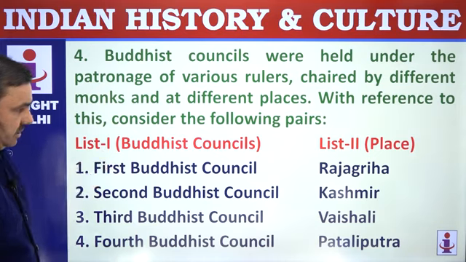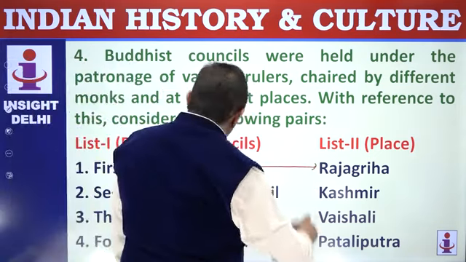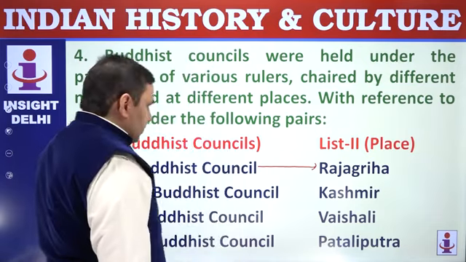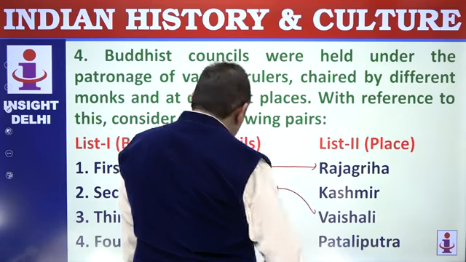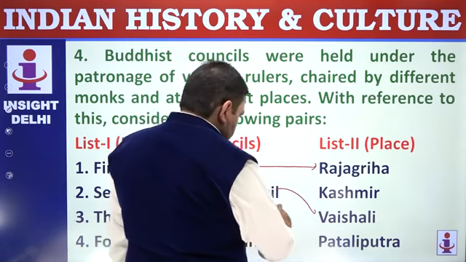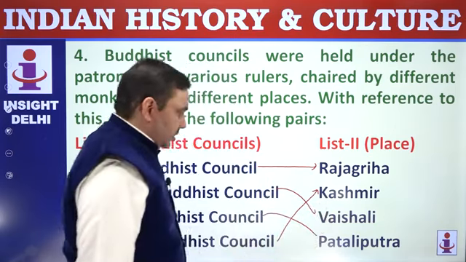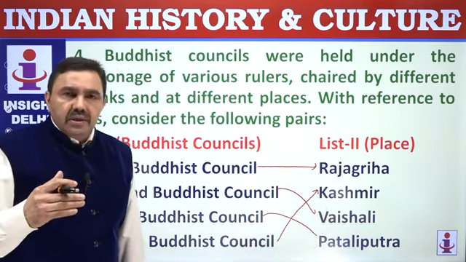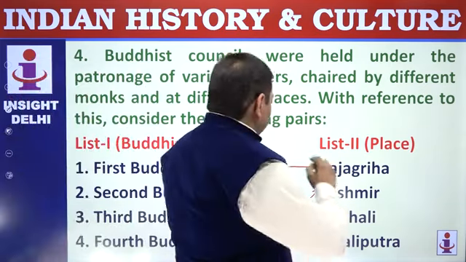Buddhist council. First Buddhist council was held at Rajagriha. Second Buddhist council was held at Vaishali. Third Buddhist council was held at Patliputra. And fourth council was held at Kashmir. Kashmir, Kundalwan, recent researches have revealed that. So always remember, that is a very important point.